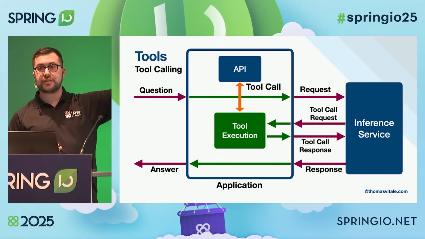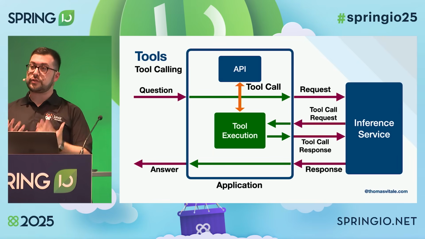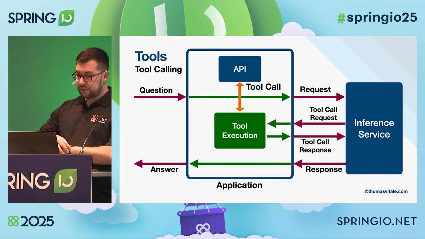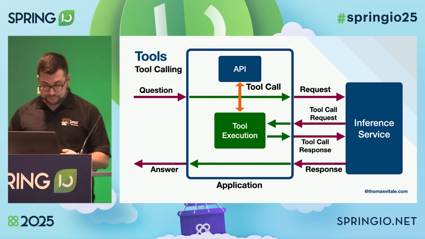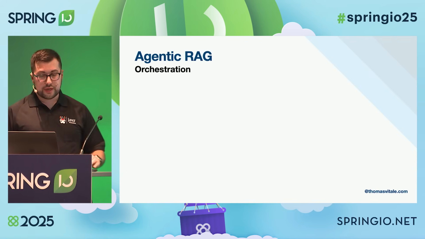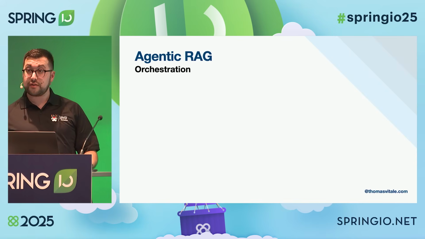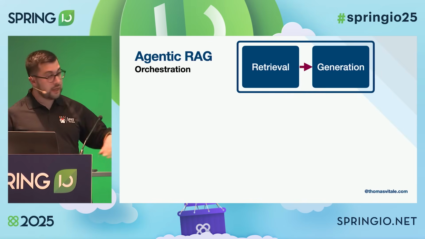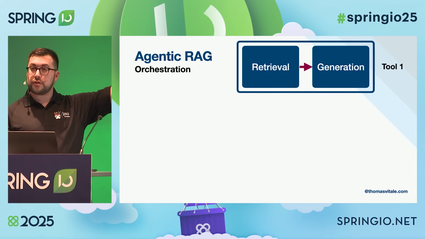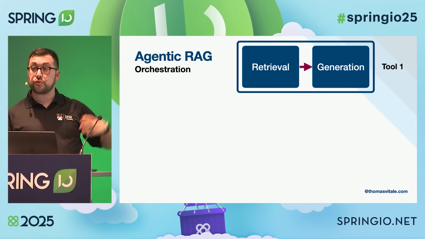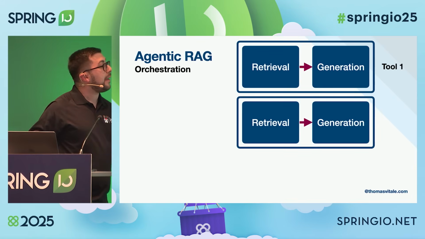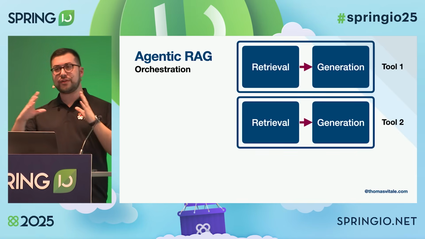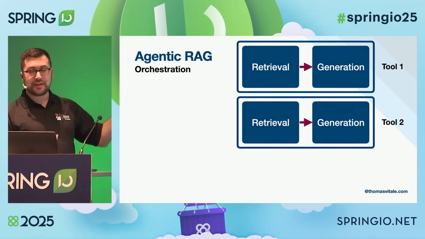We are letting the model decide if and when to retrieve certain information by calling certain tools. And in our case, tools are typically methods in Java. So if we do that, we can obtain this more agentic RAG flow where we have this orchestration going on thanks to the tool calling. So we have the first retrieval we did earlier. We can call it tool 1 very creatively. We have a tool number 2. So we have a search engine retrieval and a vector store retrieval. We define them as tools.